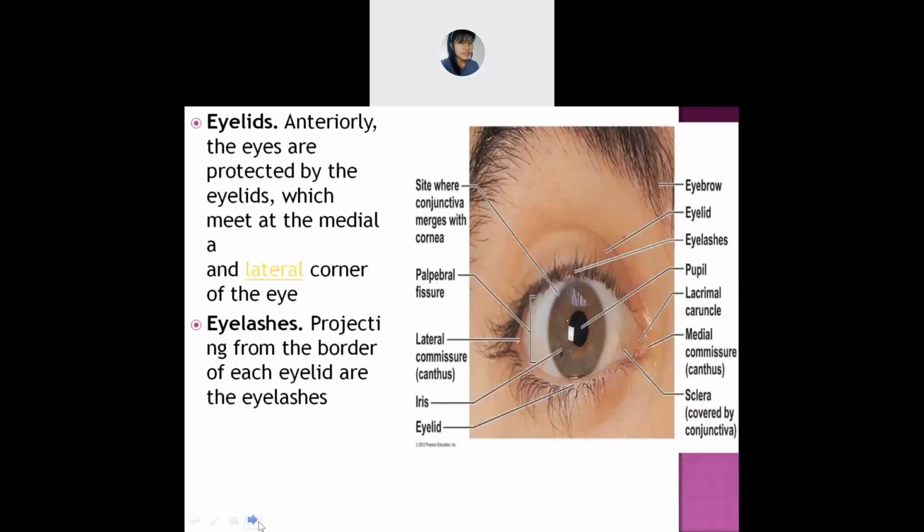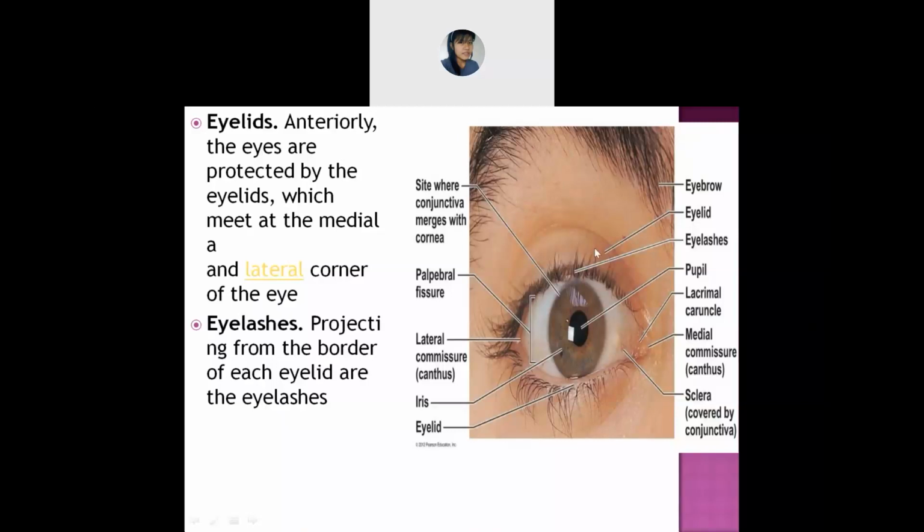Okay, next is the eyelids. It is not included here, but still we will just touch a part of this. Okay, let's see the eyelids. So this is the eyelids. I hope you can see.